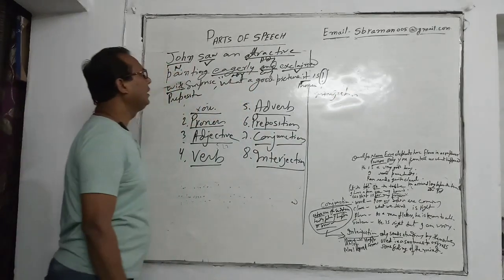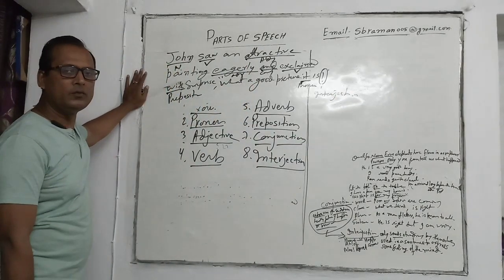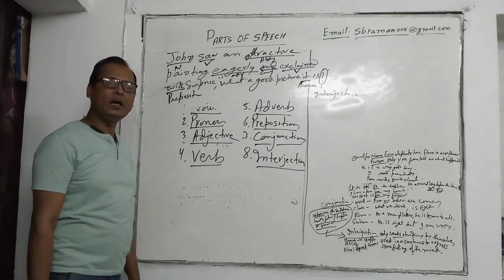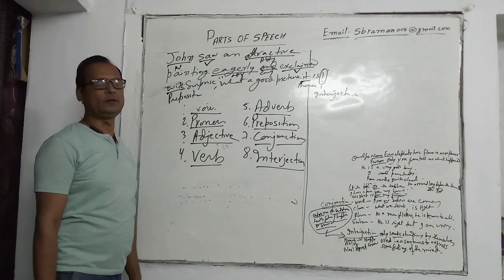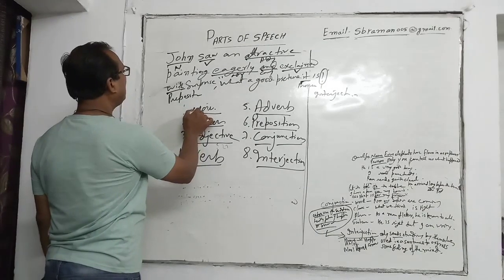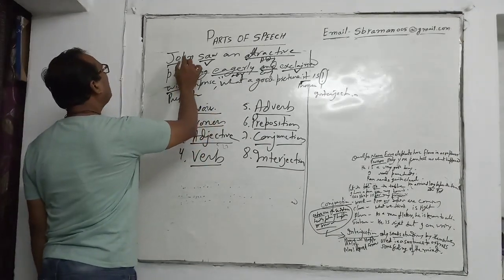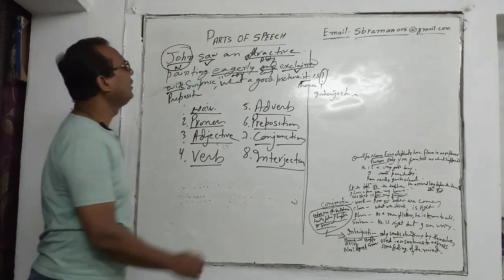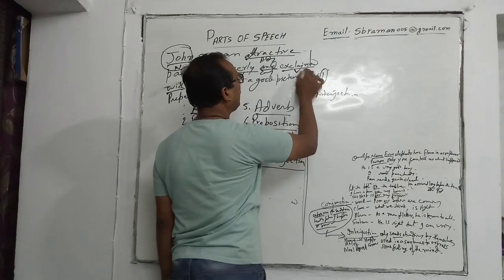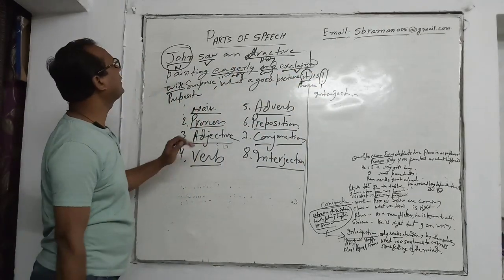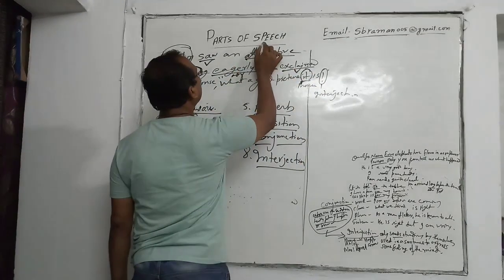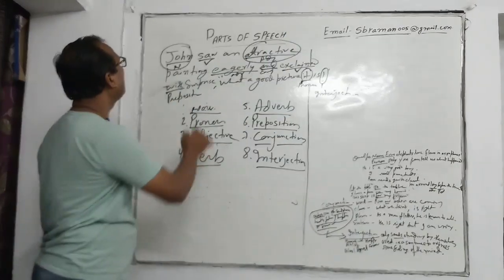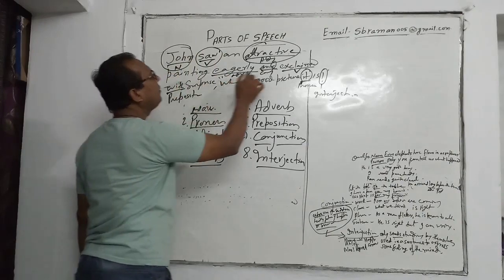So in this sentence we have seen all the 8 parts. Once again I would like to repeat it. Number 1 is noun. Here John is a noun. Number 2 pronoun. Here it is a pronoun. Number 3 adjective. Here attractive is an adjective. Number 4 verb. Here saw is a verb.